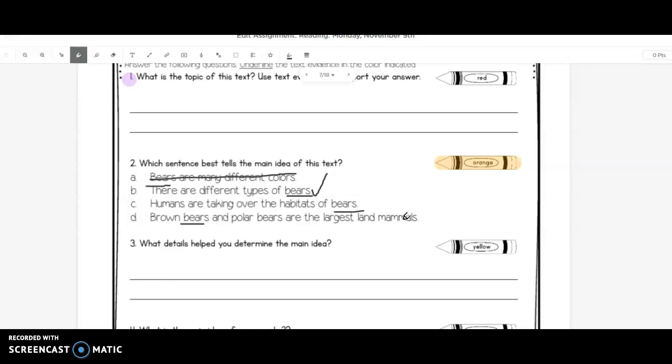C, humans are taking over the habitats of bears. No, that was a detail in one of the paragraphs. D, brown bears and polar bears are the largest land mammals. Did it talk about brown bears and polar bears the entire story? No, it did not. So that cannot be the main idea, what the whole story is about. The correct answer is B. Make sure that you select B.